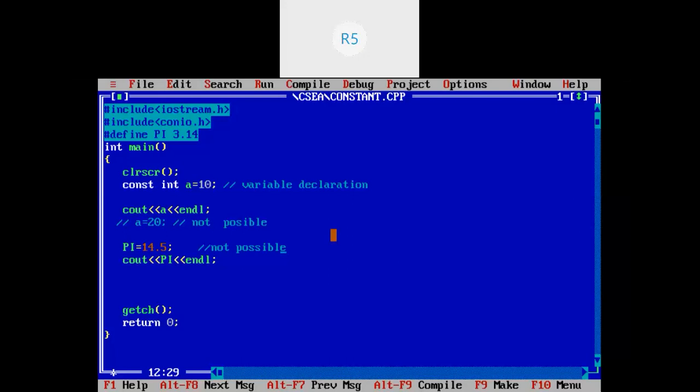Okay, but my concept is just understand the difference between variable and constant. Variable value you can change throughout your program whenever you require, but once you declare any constant, we can't change it. Yes, we cannot change the constant value. That you need to get. Here, just I have tried to change the value of this pi. Just try whether it is changing or not. Okay, just compile your program once.